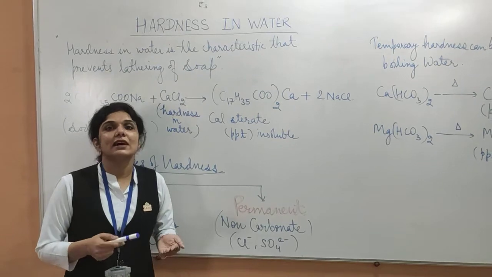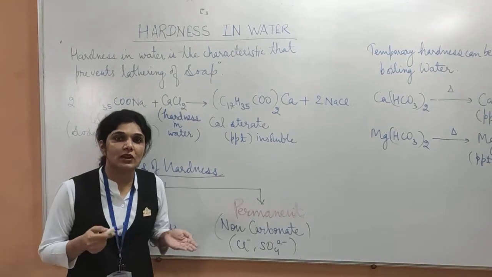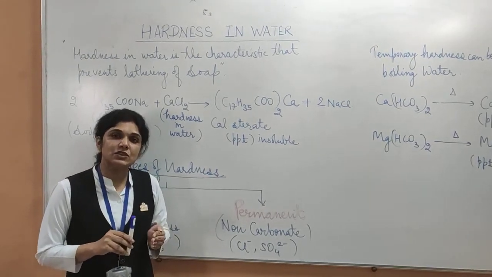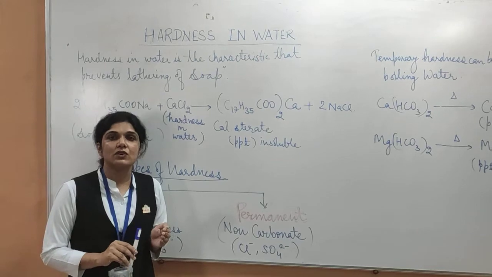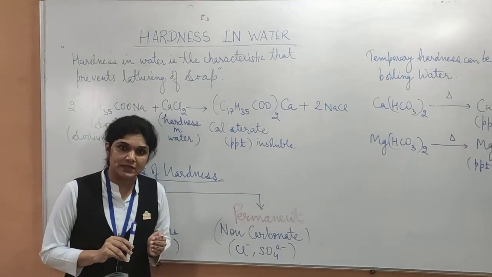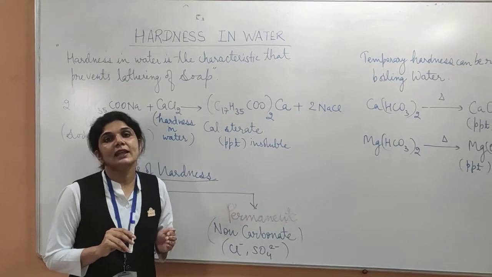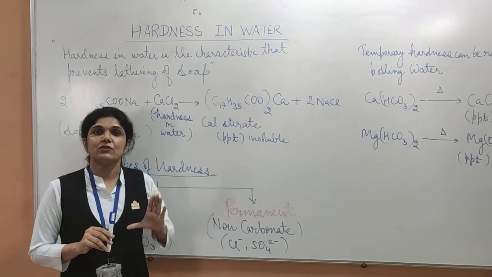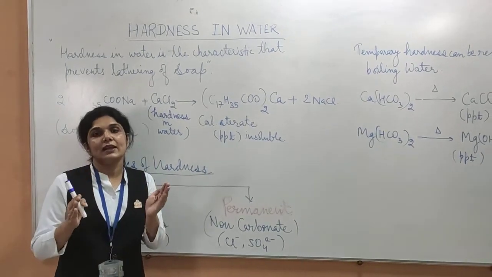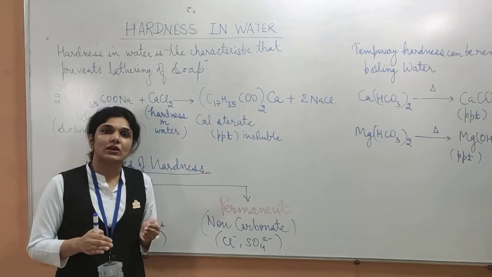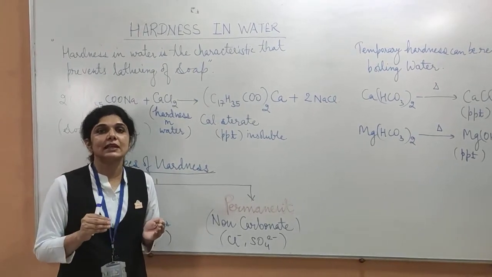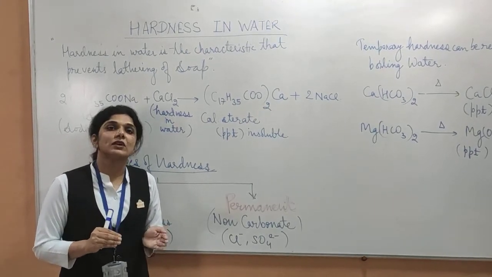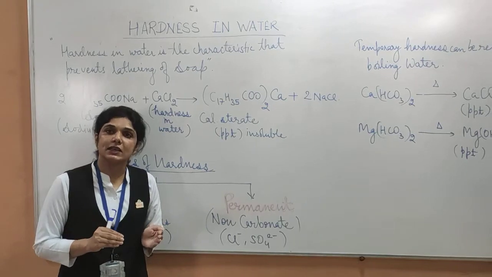Now why is this hardness present in water, and how? It is due to the presence of dissolved salts in water. Some of the salts are present and dissolved in water, and they are the cause of hardness. If we take a glass of water, just by looking at it, you could not say whether hardness is present in water or not, because these salts are present in soluble form. So the dissolved salts in water are the main cause of hardness.